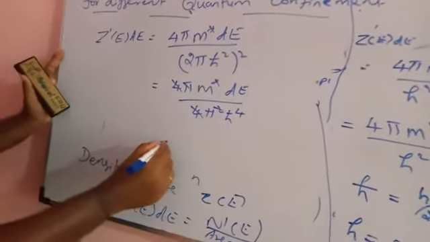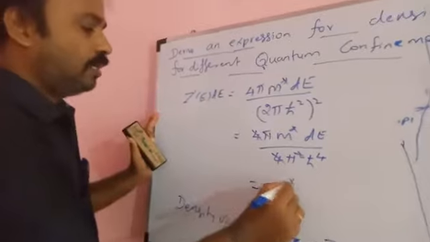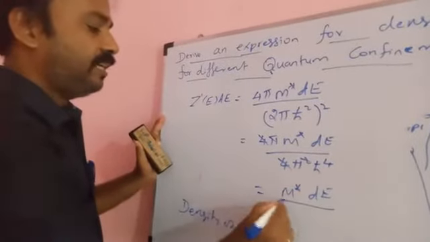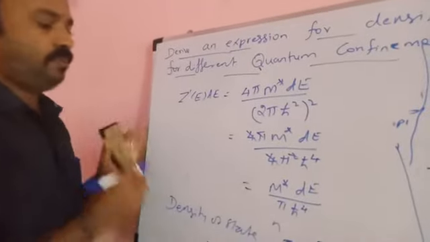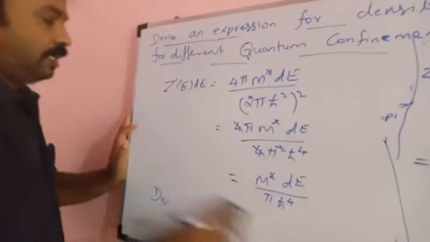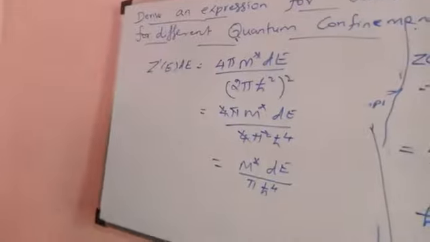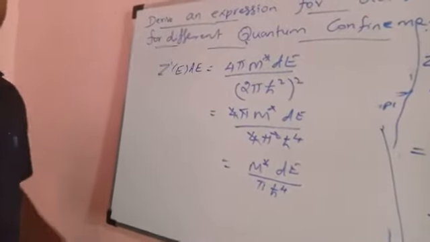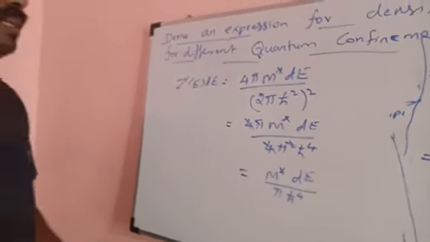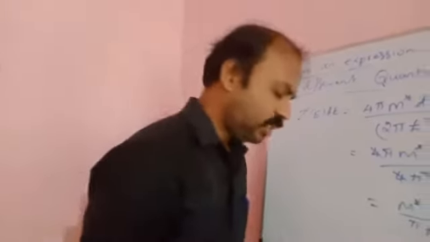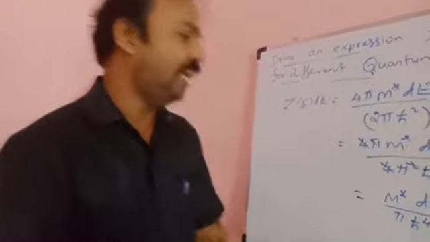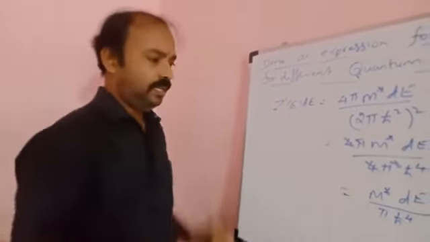So the answer is m star dE divided by pi into h cross power 4. This is the density of state for the quantum confinement, particularly in the case of quantum well, that can be explained further.